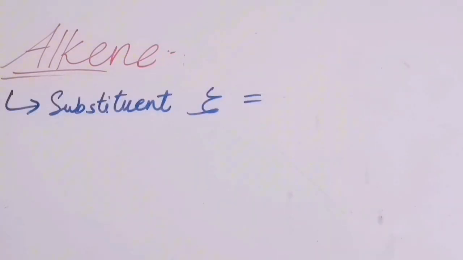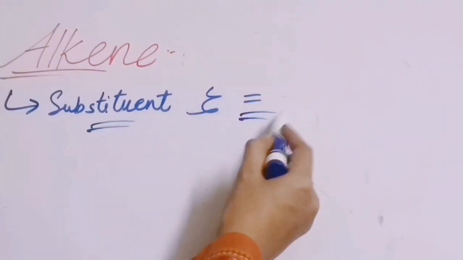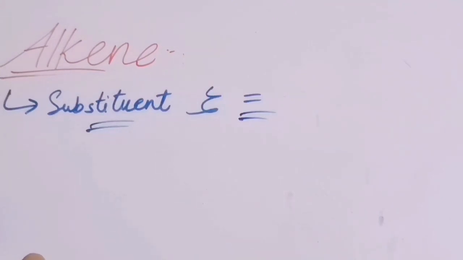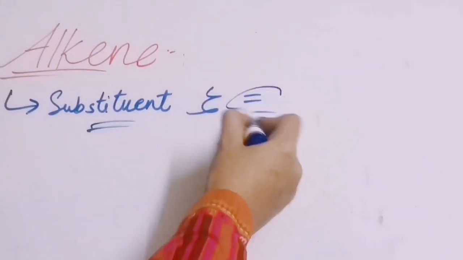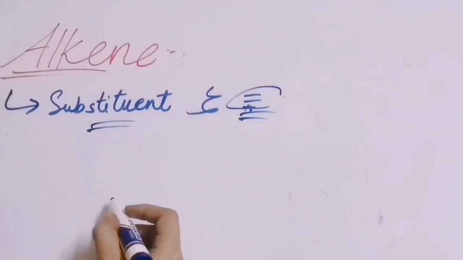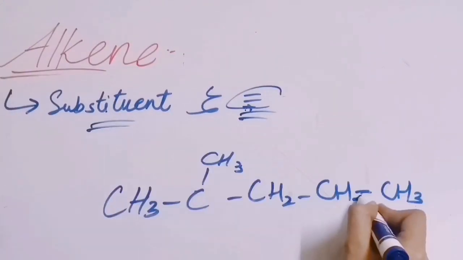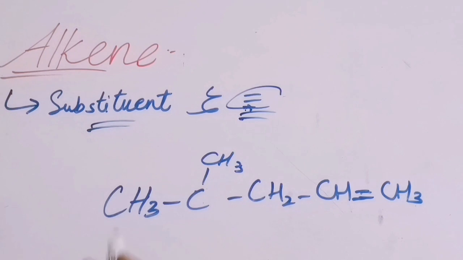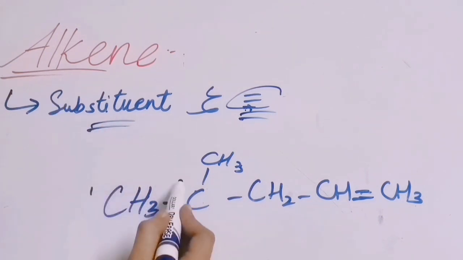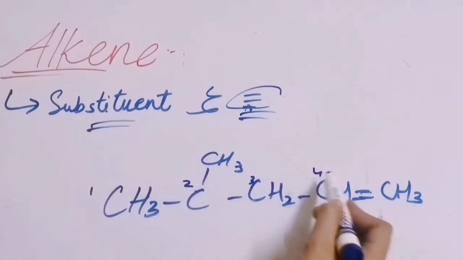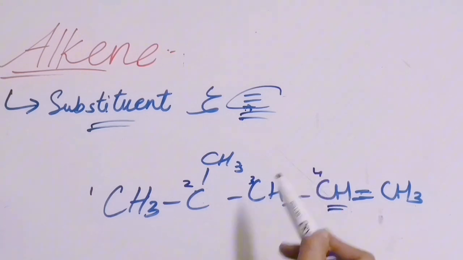Now according to the last rule, if we have a substituent and the double bond both present in a compound, then we will give the lowest number to the double bond. See over here we have this example. Now if I write the number from this side 1, 2, 3, 4, the double bond is getting the 4th number and the substituent is getting the 2nd number.